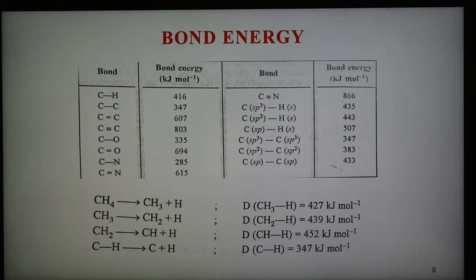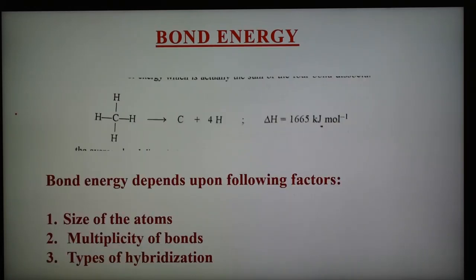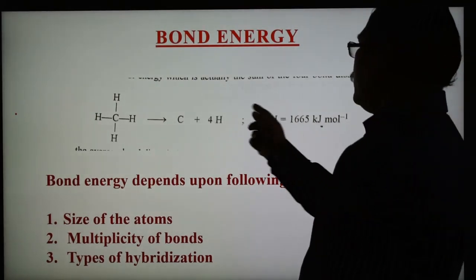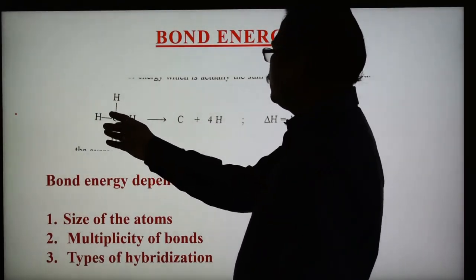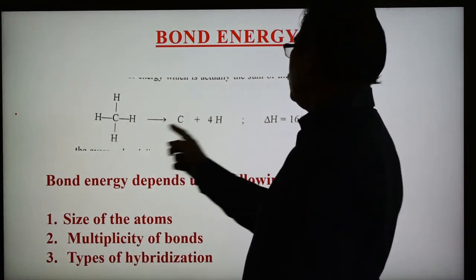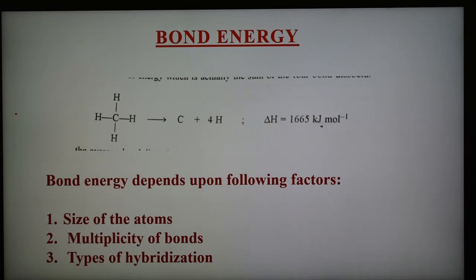So this is the total energy required, that is the 1665. This is the methane, 1 bond breaks, and so now the total process: 1 carbon and 4 hydrogens are there, and 1665 kilojoule per mole energy is required to break this. Therefore we can say that the average bond dissociation energy per mole of the CH bond in methane can be calculated by taking this total energy 1665 upon 4, the average.